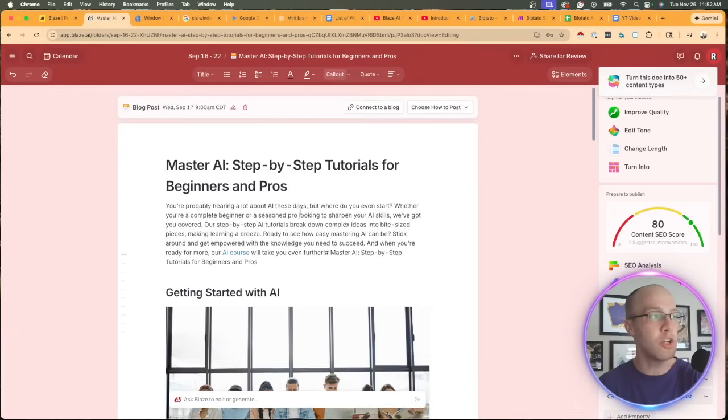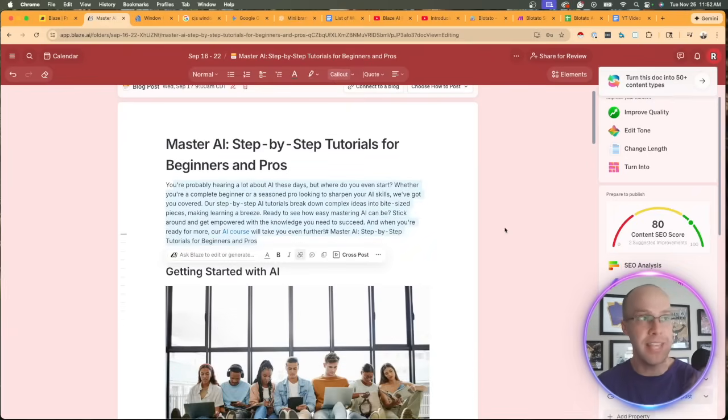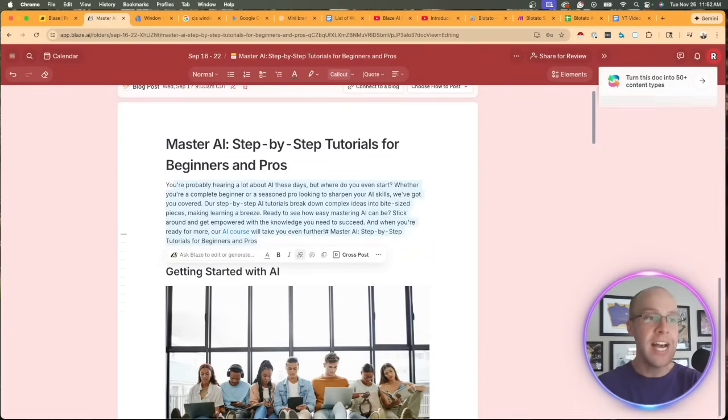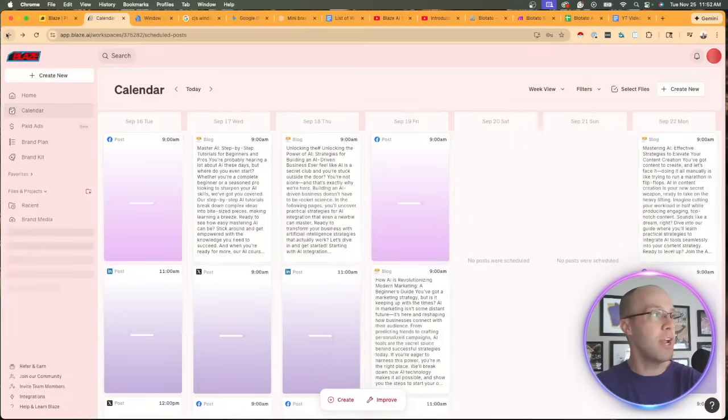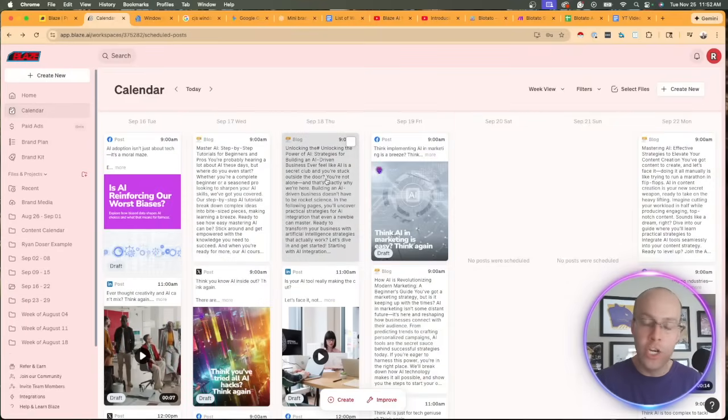So that is one quick thing I do want to call out, as I'm in the editor here for a blog post, for instance, I don't see any way to go in here and alter or change what AI models are currently being used, whether they're GPT models, Claude models, Gemini models, Grok models, etc.